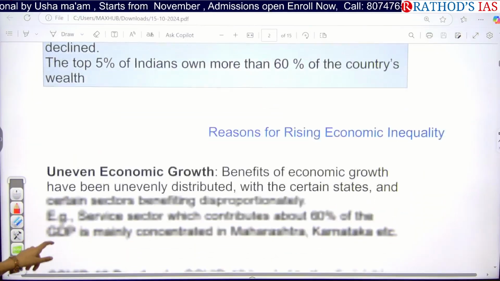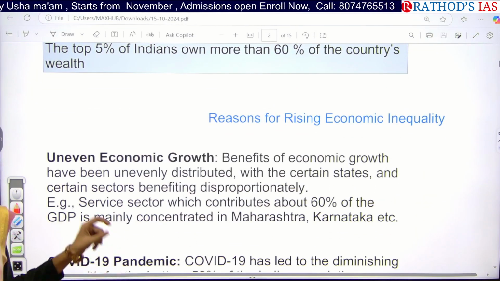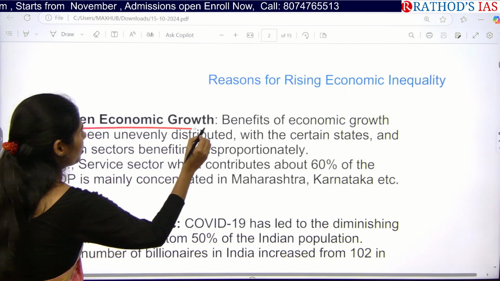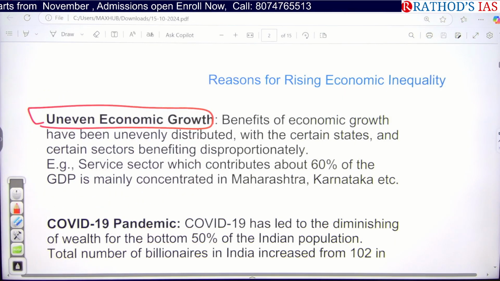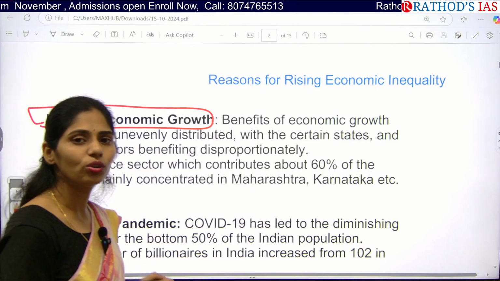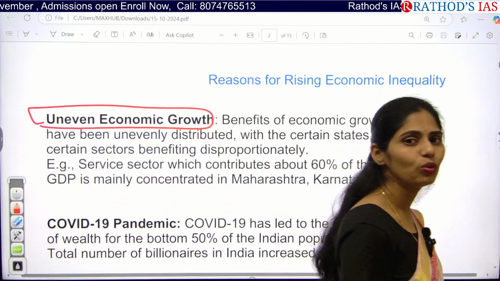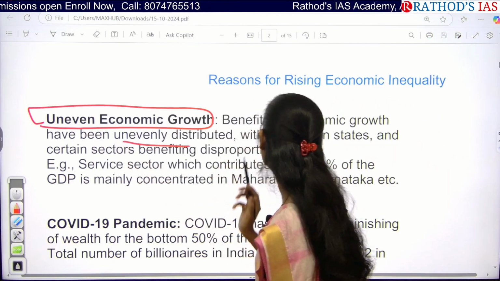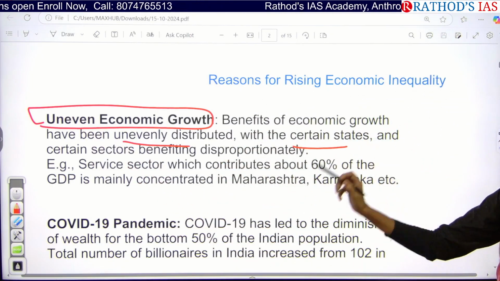And what are the reasons here why there is an increase of economic inequality in our country? First one is there is uneven economic growth. So whatever the benefits of economic growth that we are getting, they are not equally distributed for everyone. There is uneven distribution of wealth. Certain states, certain sectors, they are